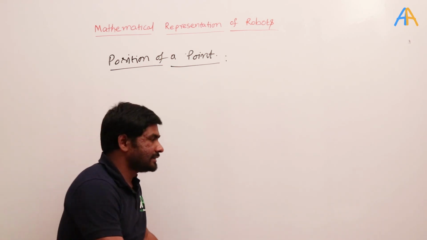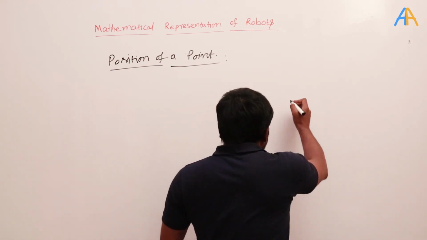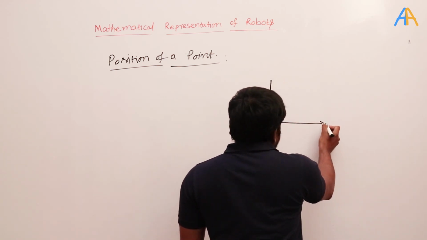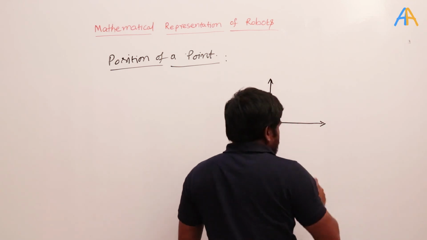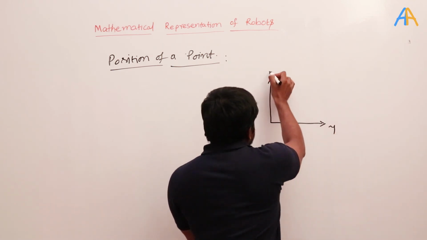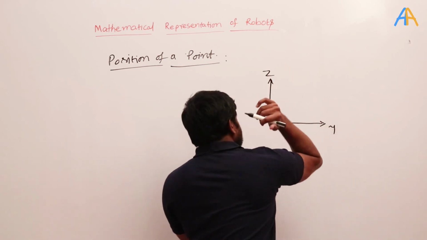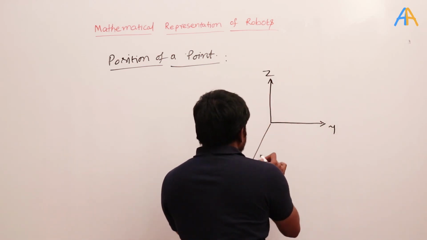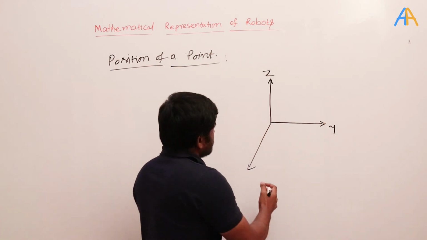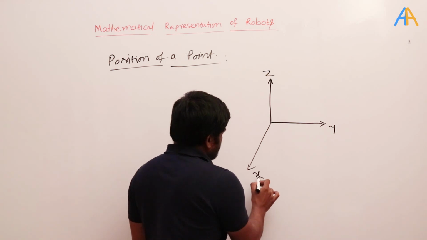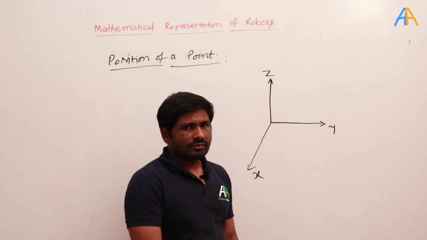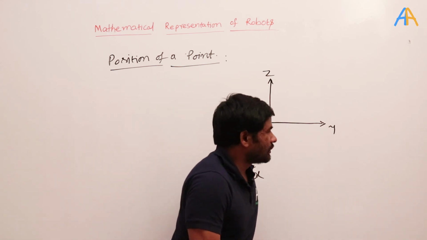That is very much easier. What is the meaning of the Cartesian coordinate system? In the Cartesian coordinate system, we take three mutually perpendicular axes. For example, if I take this as the y and this as the z, y to z will give the x. X is in the perpendicular direction of y and z, and it is away from the board in this case. These three axes are mutually perpendicular to one another.